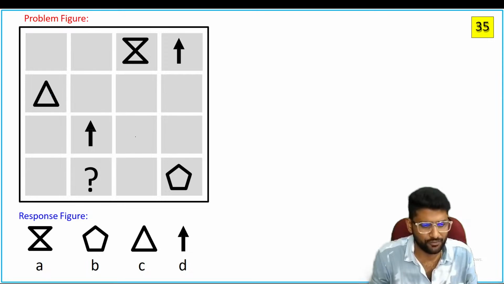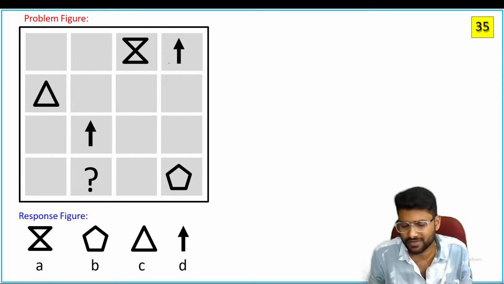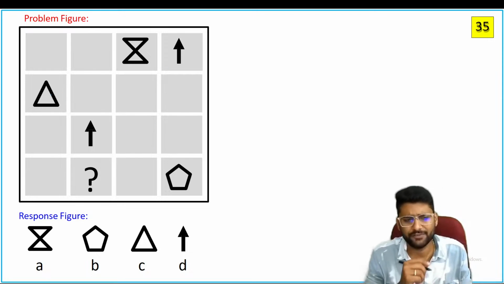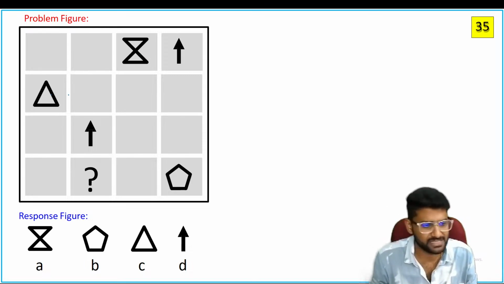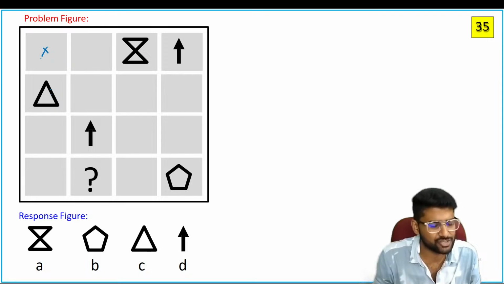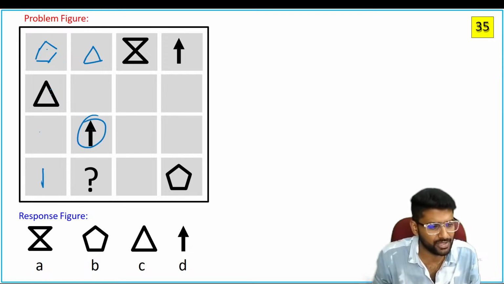See, there are only 4 pictures. Those pictures are always repeated in every box. But if you go through either the row or column, a picture is not repeated. Means, see, that triangle is not repeated. Why? Because you can see in this particular line. That's why the triangle must be here. So we have here the pentagon. Now again, you cannot repeat the arrow here. The arrow must be here. Same here. So you can't place the pentagon.